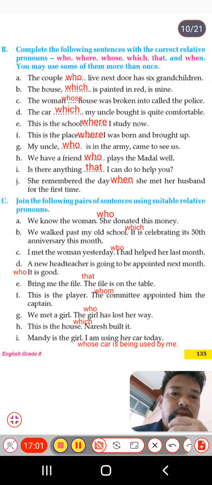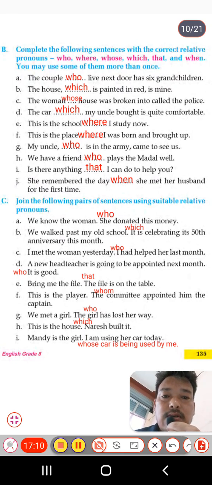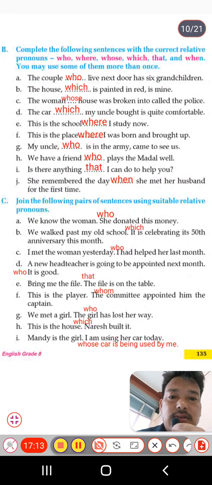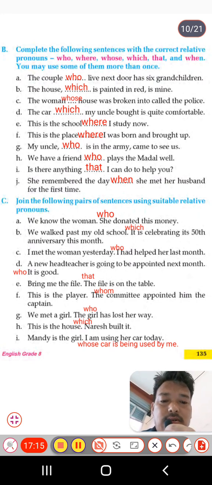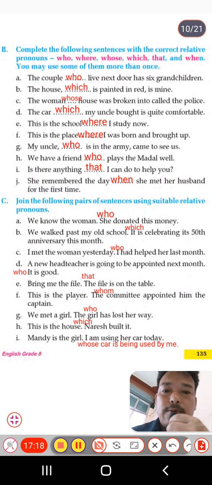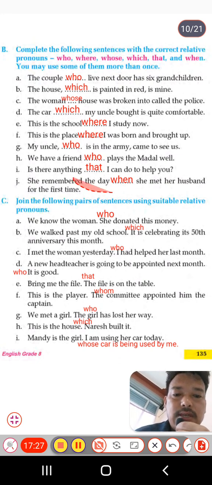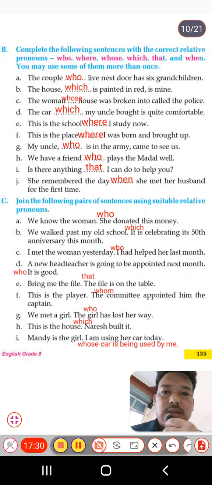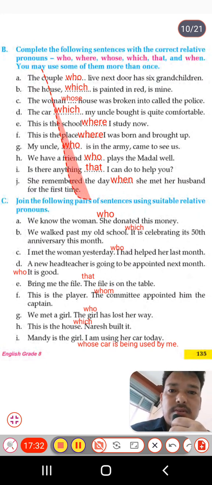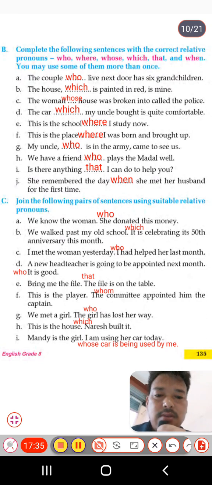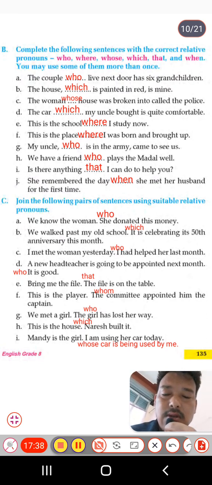My uncle who is in the army came to see us. And H number, we have a friend who plays the model well. Is there anything that I can do to help you? And J number, she remembered the day when she met us for the first time. When we are talking about day and time, then when is used as a relative pronoun. So this is all about exercise B that I have solved, and you can write it from here. And exercise D now: join the following pairs of sentences using a suitable relative pronoun.